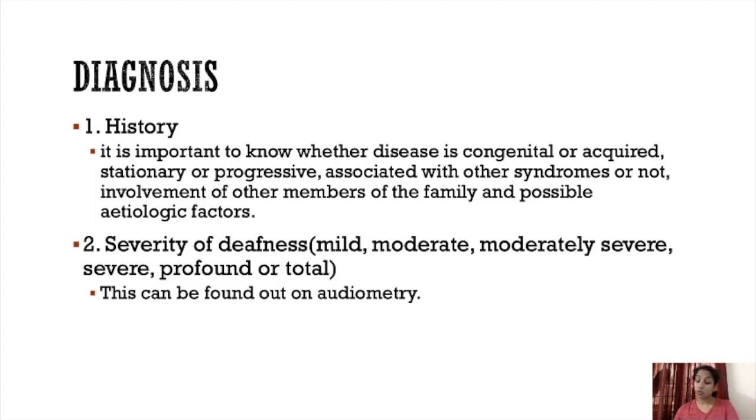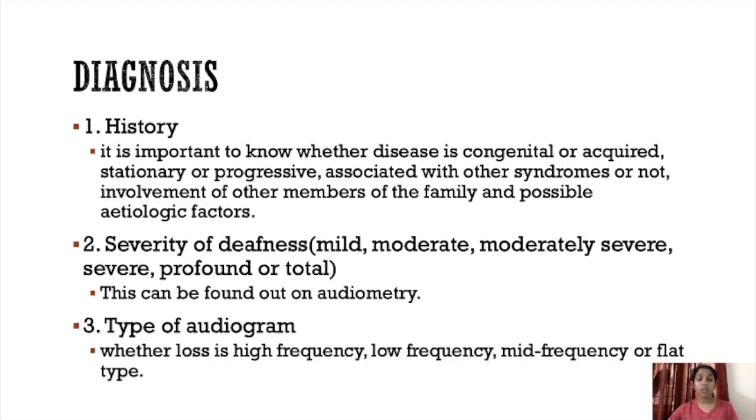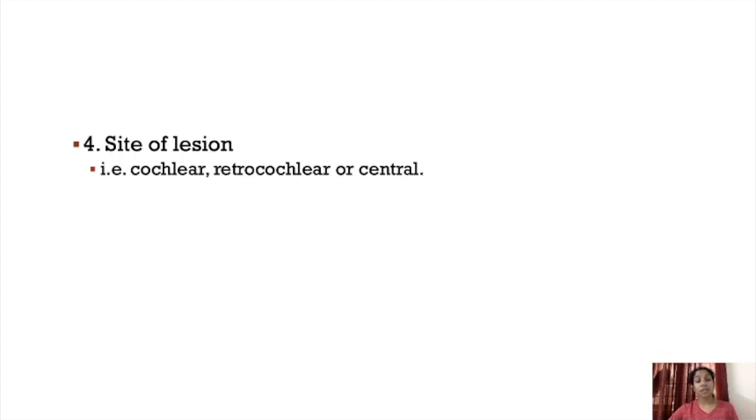Then we have to check the severity of deafness. It may be mild, moderate, moderately severe, severe, profound, or total deafness. That severity has to be analyzed, and through audiometry we can find it out. We also look at the type of audiogram, whether the loss is in high frequency, low frequency, mid frequency, or flat type. Then the site of lesion: whether it is in the cochlea, retrocochlear, or central.